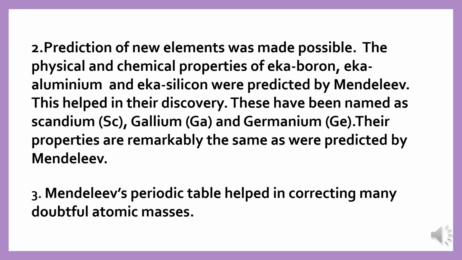The physical and chemical properties of eka-boron, eka-aluminium and eka-silicon were predicted by Mendeleev. This helped in their discovery. These have been named as scandium, gallium and germanium. Their properties remarkably matched the properties predicted by Mendeleev. Mendeleev's periodic table also helped in correcting many doubtful atomic masses.